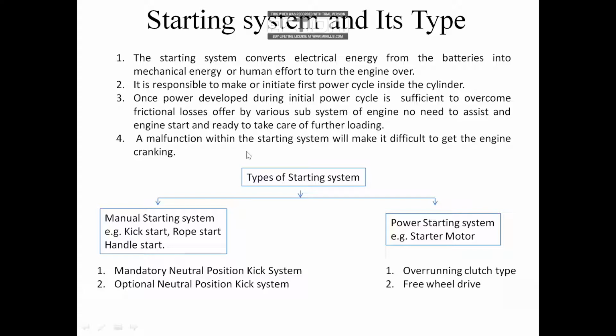Now focus on the types of starting system. There are basically two types of starting system: one is the manual starting system, and one is the power starting system. What are the examples of the manual starting system? The examples I have written here are kick start, rope start and handle start. In the context of the two wheeler, we have the kick start.